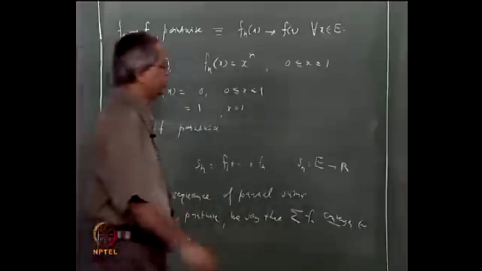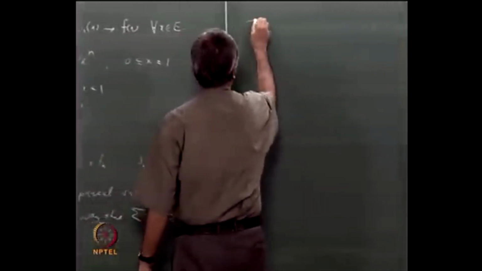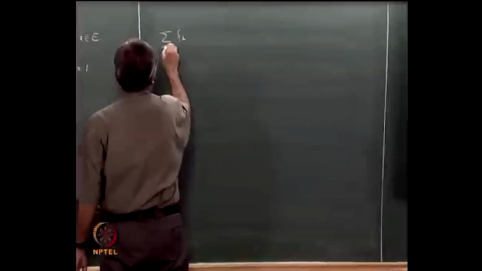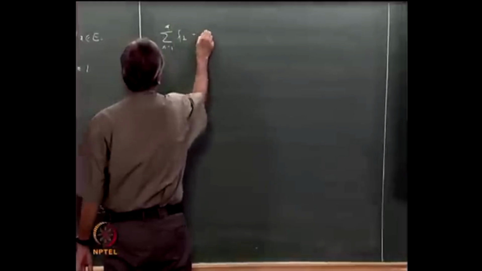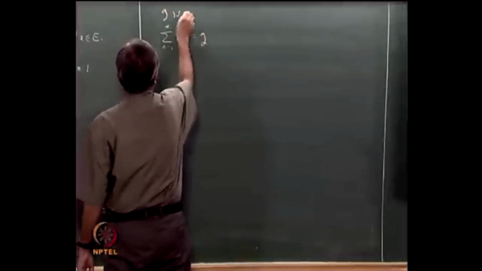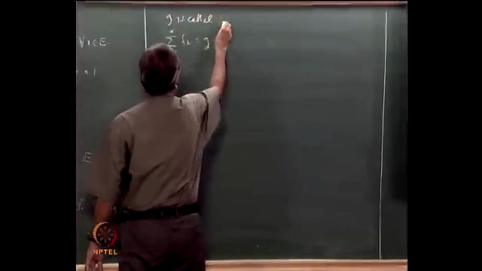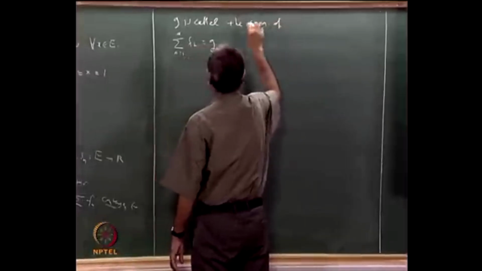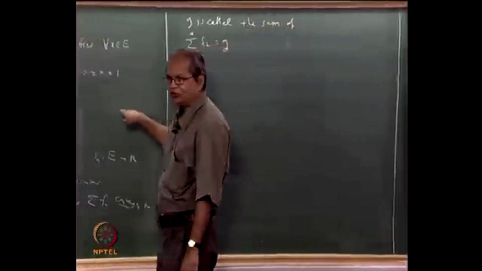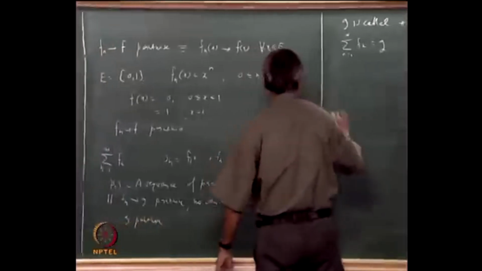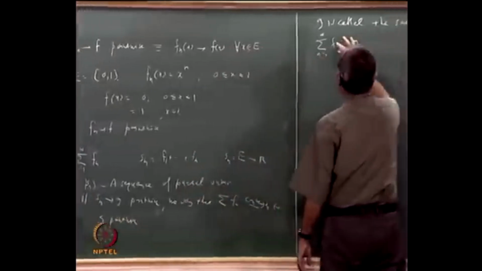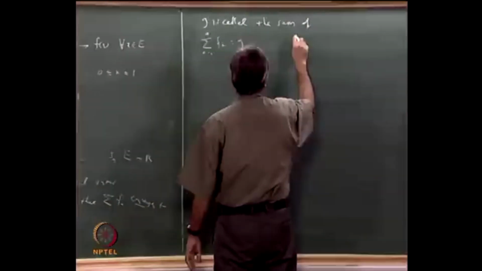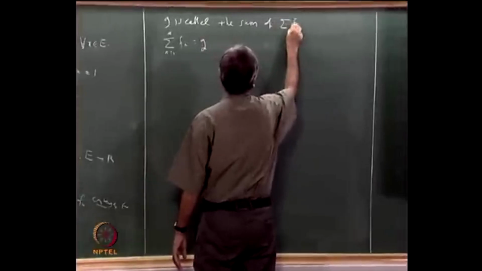This g is denoted by sigma fn, n going from 1 to infinity, equal to g. In fact one should say pointwise sum, because everywhere we are calling it pointwise convergence, but it is not very strictly adhered to. So g is the sum of this series sigma fn.